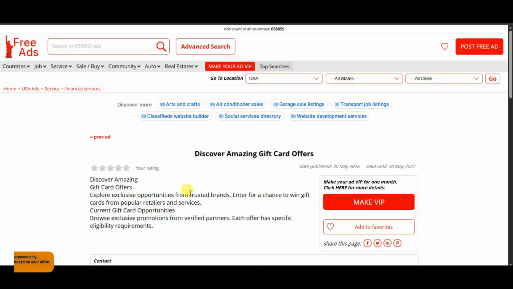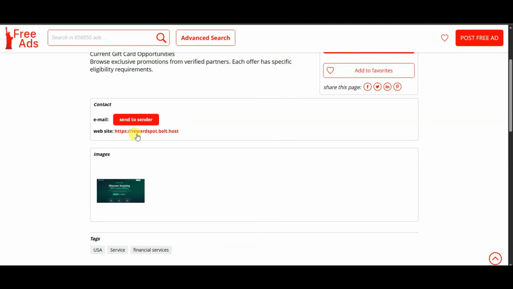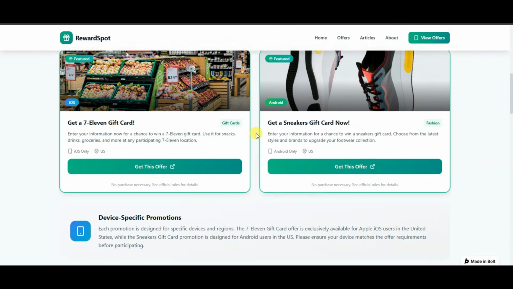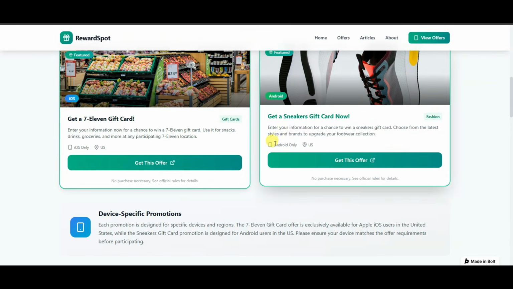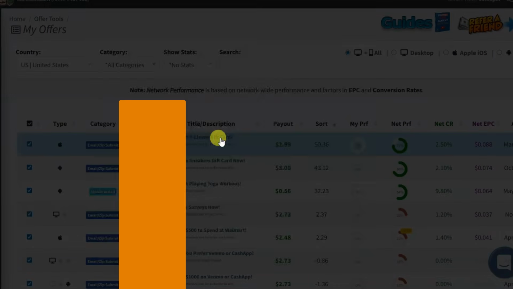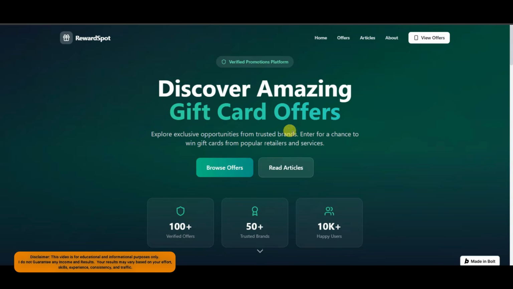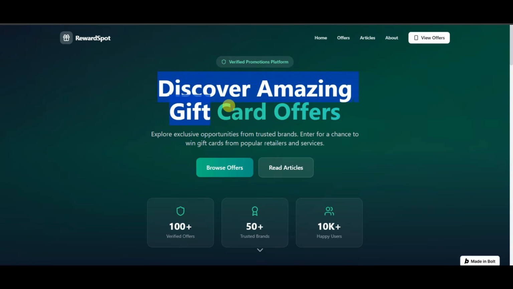Guys, here is showing description, here is showing image, and here is showing website URL. When any person will click on this URL, then they are redirected on this website. When people from United States click on this button using required device, then they are redirected on CPA offers landing page. When that user will complete the required step, then CPAGRIP may credit your account with the payout shown for this offer. Guys, you can also share your website on Facebook group, Twitter, Instagram, Telegram, and all social media platforms to get lots of users.